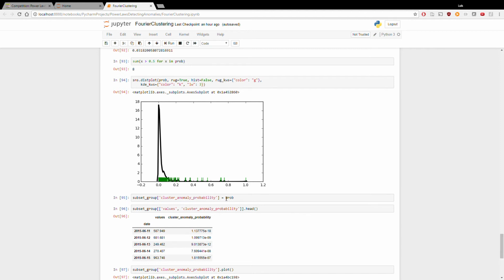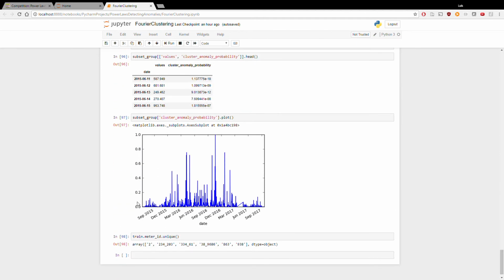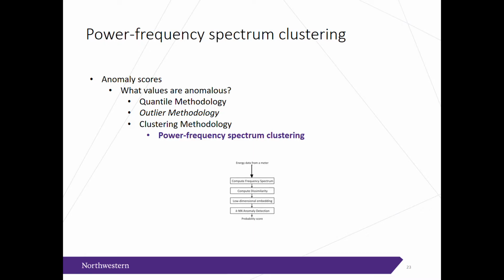Yeah, so we add that as a kind of prediction, and here's a time series depiction of that, and again we have a probability here, so maybe we pick a threshold of 5, and we see that it peaks over that in a few days. Now what I ended up doing is attaching those days to the predictions, and then using both in my final determination of whether the observation was anomalous or not. So I'll switch back to the presentation.